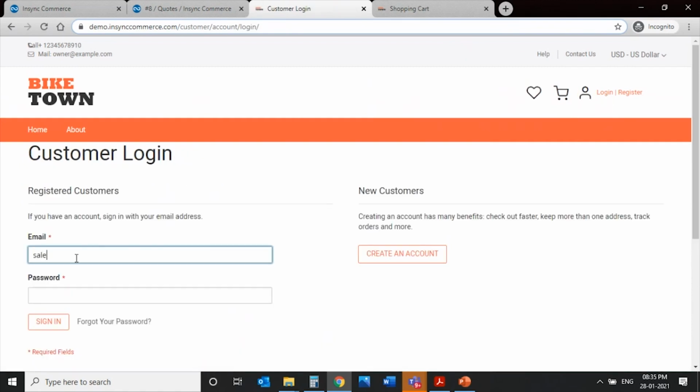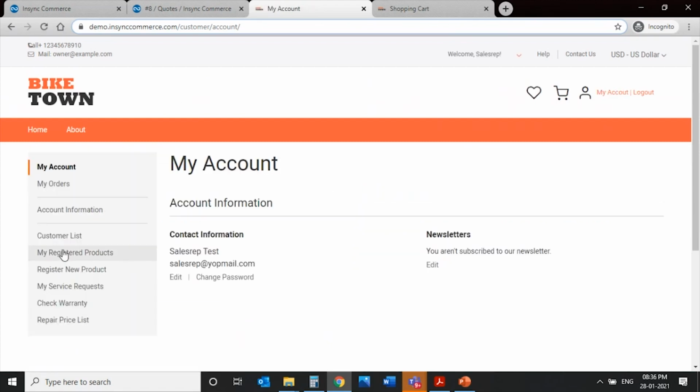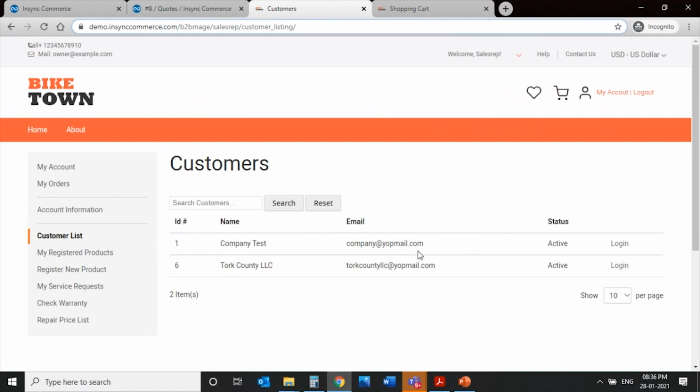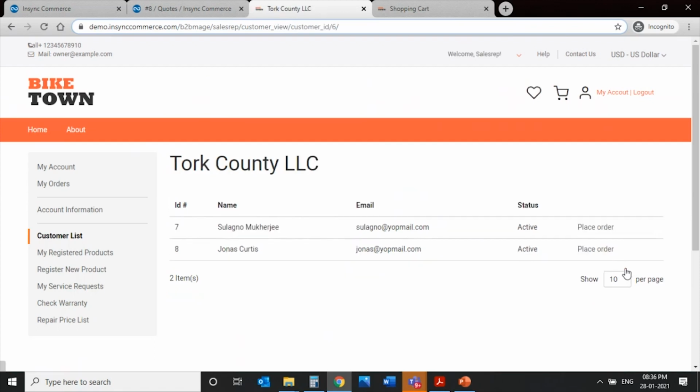So now I'll log in as a sales rep. And in my customer list, I get to see the organizations I'm associated with. So a sales rep cannot really place an order for everyone. Just like any organization, he would be assigned certain accounts for which he can place orders, right? With whom he's supposed to maintain a relationship and maintain that customer account. So he's going to click on login, and now I get to see the members of that organization who have an account on the portal.